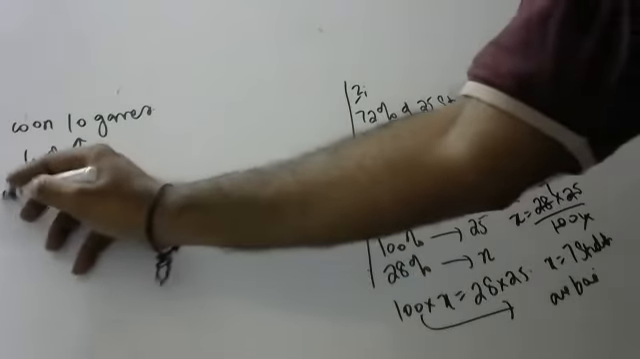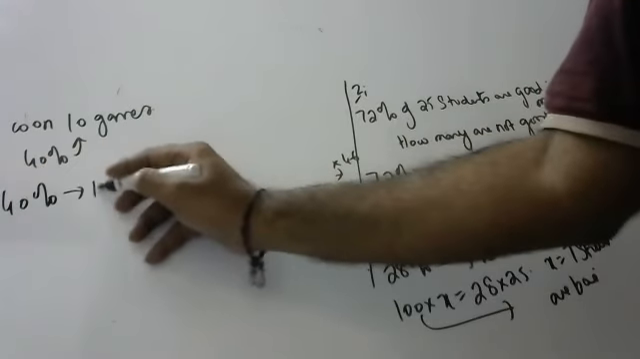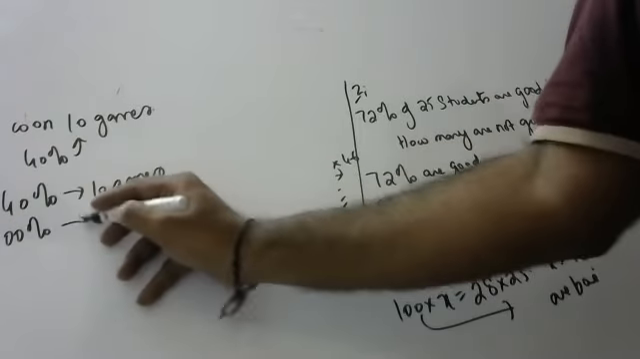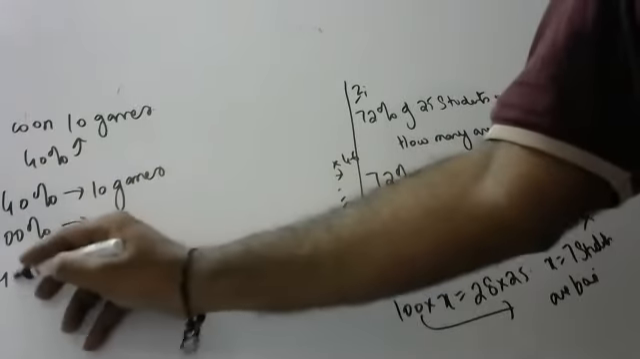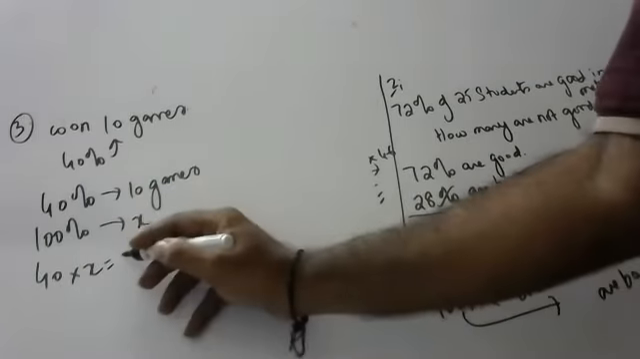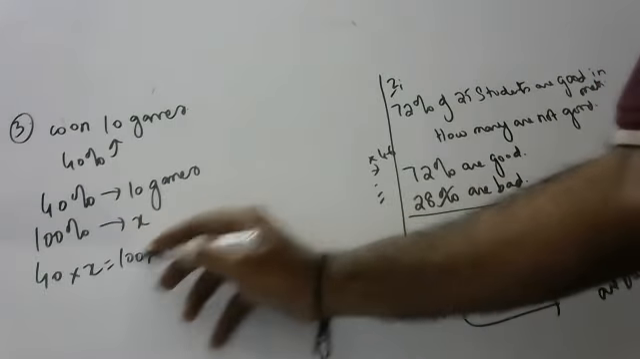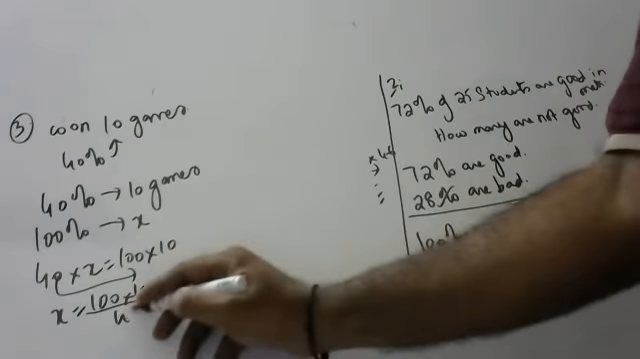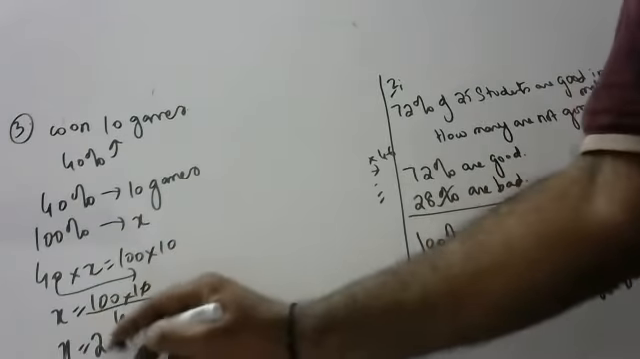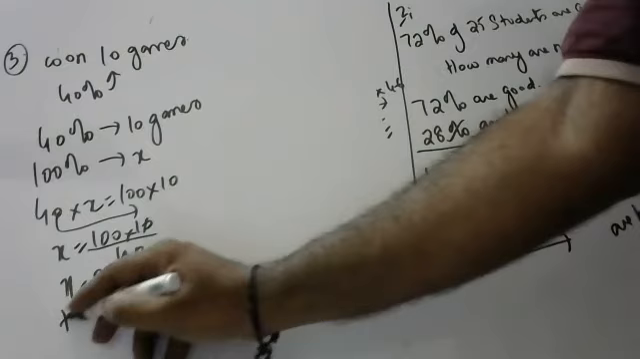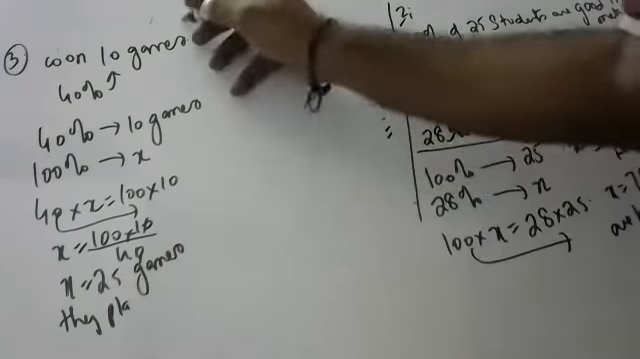Sir, 100% is X. 40% is 10 games. So 100% is X, the total games. Cross multiplication. 10 into 100 is equal to 40 into X. X is equal to 100 into 10 by 40. X is equal to 25. So they played 25 games in total.